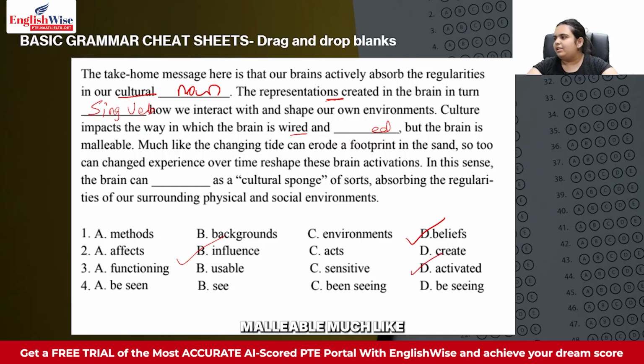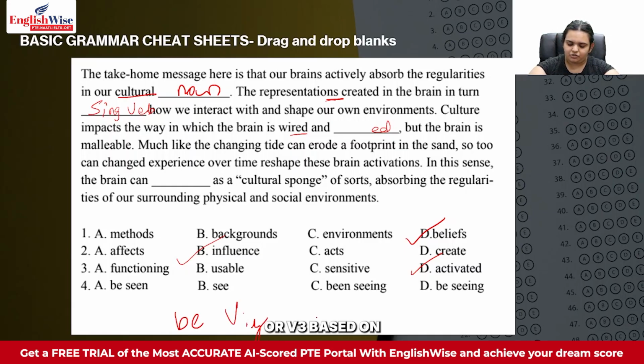But the brain is malleable, much like the changing tide can erode a footprint in the sand. So too can changed experience over time reshape these brain activations. In this sense, the brain can dash as a cultural sponge of sorts, absorbing the regularities of our surrounding physical and social environments. So we also have another rule which tells that after be it will be V-ING or V3 based on active or passive.